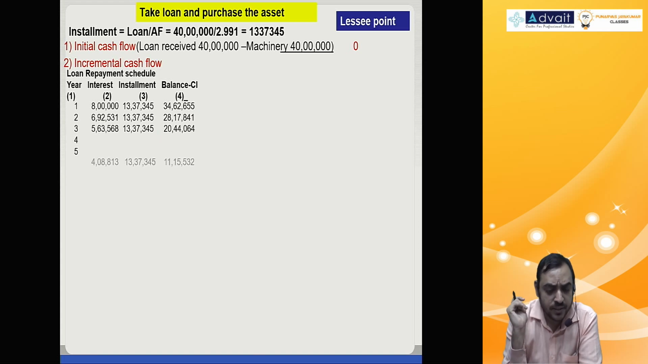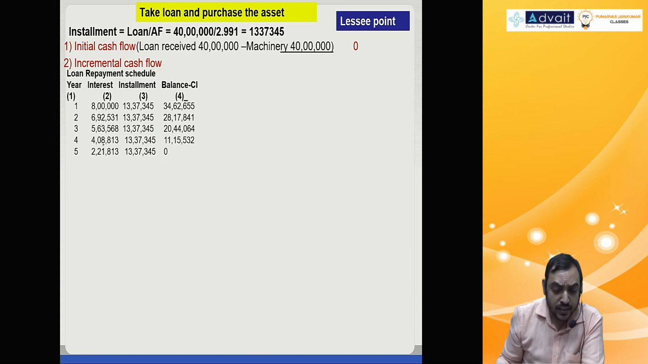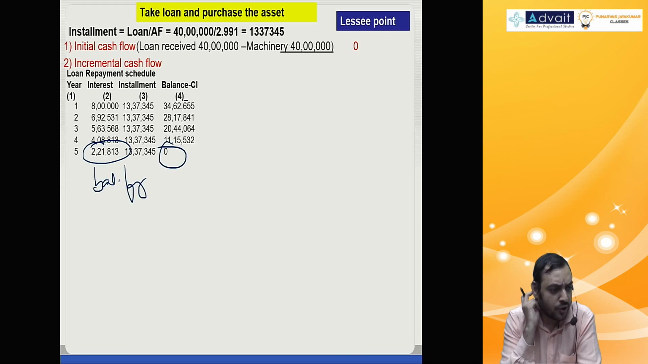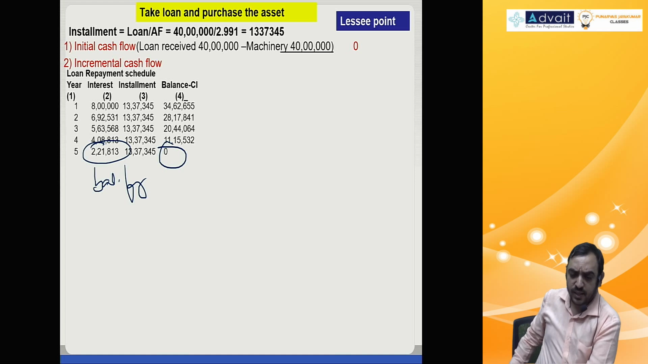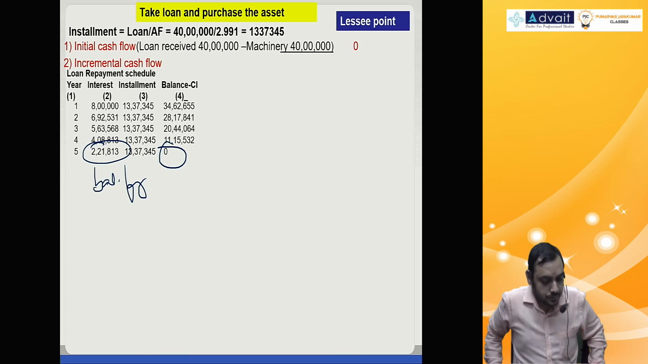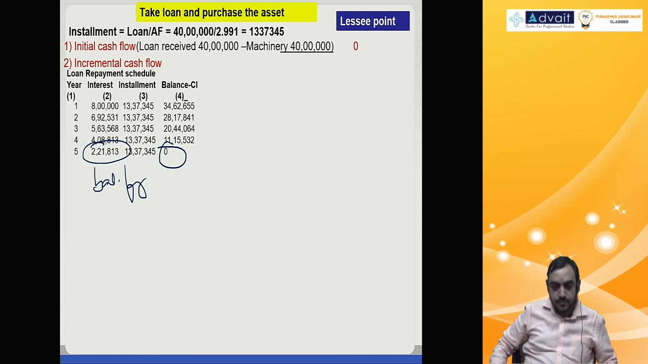Like that you do for every year. Last year you make interest as the balancing figure. It has to be 0. So some rounding off will be there. Last year specifically make it 0. Fine.